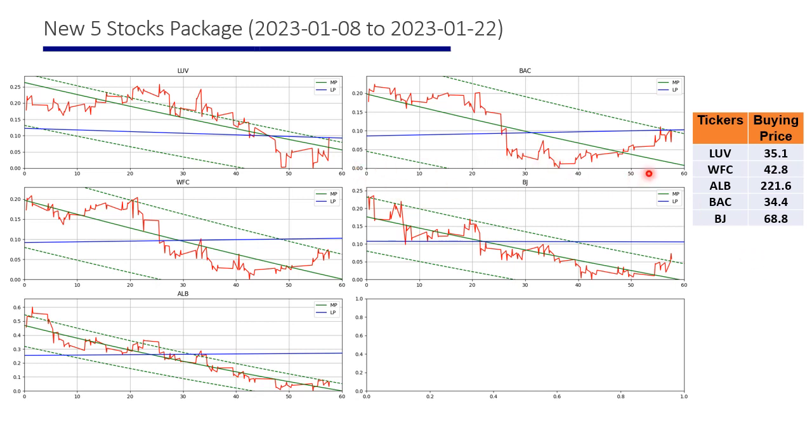And as usual, here you can see the normalized price changes during the last 60 days for each stock.